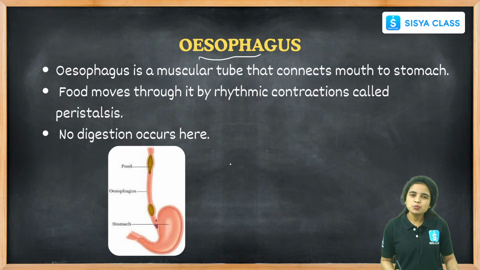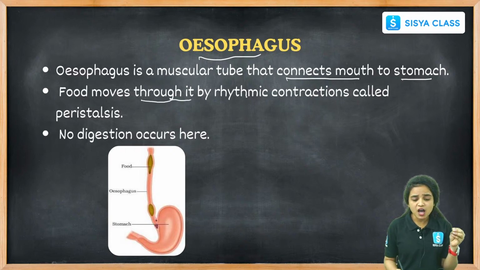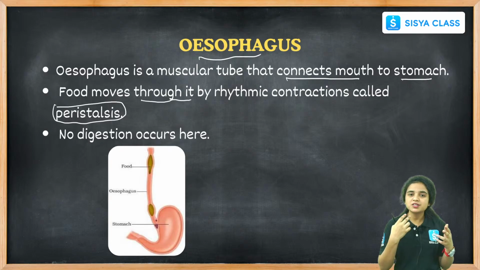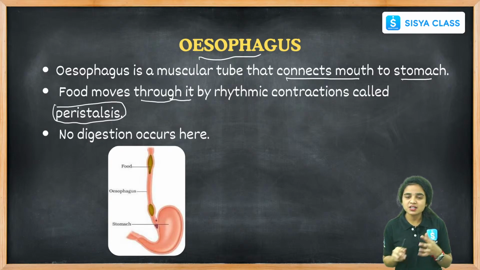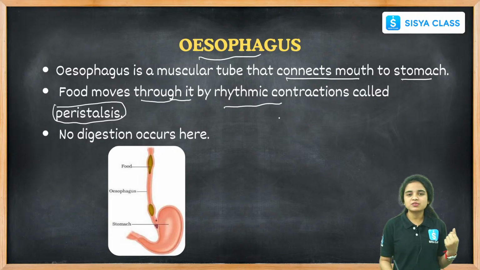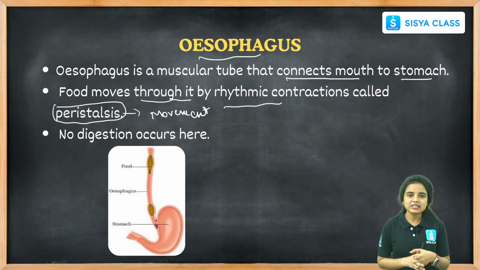It is a tube-like structure that connects our mouth to the stomach, right? And the food that we eat will slowly move down with rhythmic contractions called peristalsis movement. What is the movement where the food moves from our mouth region to the stomach? The rhythmic contraction happens, and it slowly moves down into the stomach region. It is the movement of peristalsis.